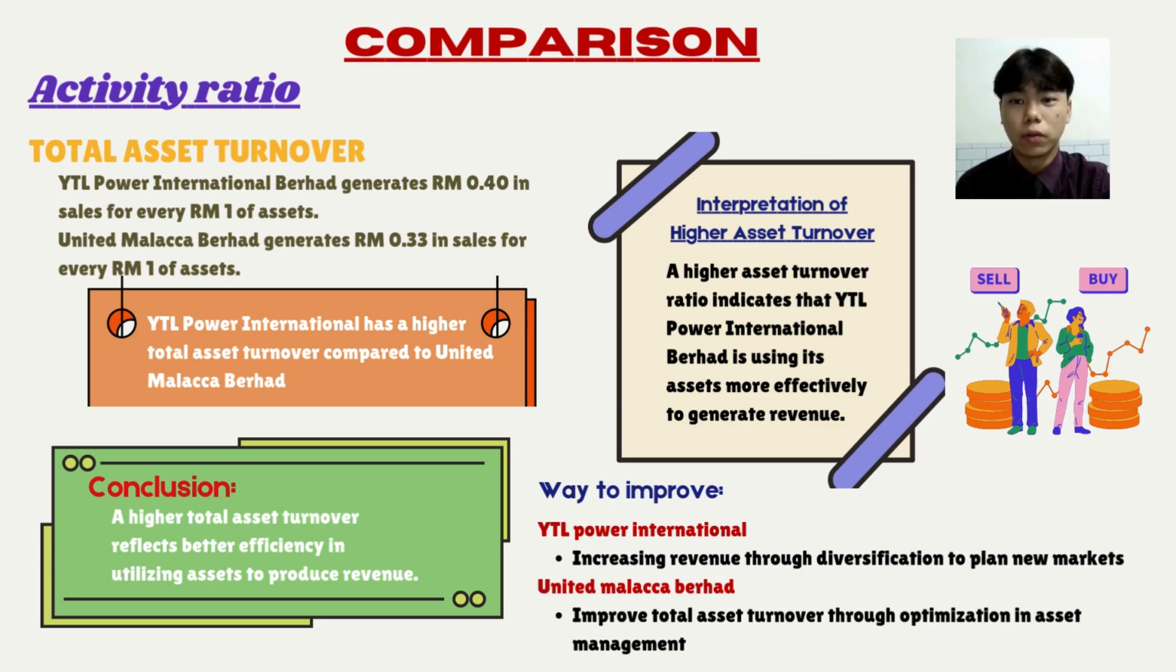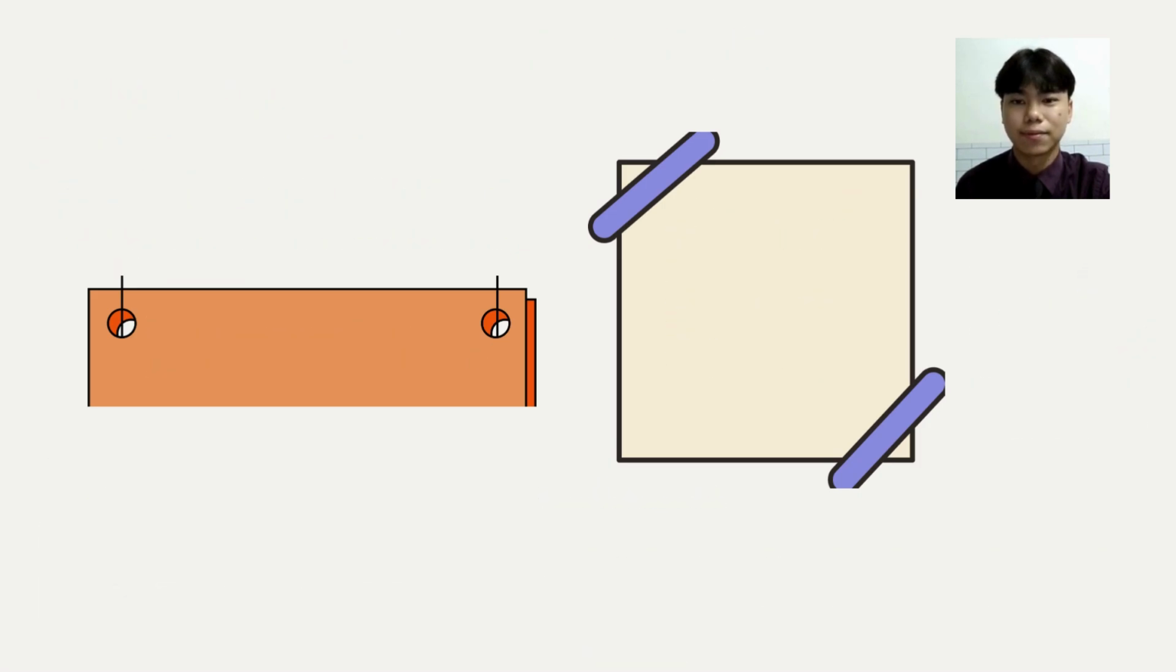In conclusion, a higher total asset turnover reflects better efficiency in utilizing assets to produce revenue. A way to improve for both companies: YTL Power International can improve by increasing revenue through diversification to new markets. For United Malacca Berhad, the company can improve total asset turnover through optimization in asset management.